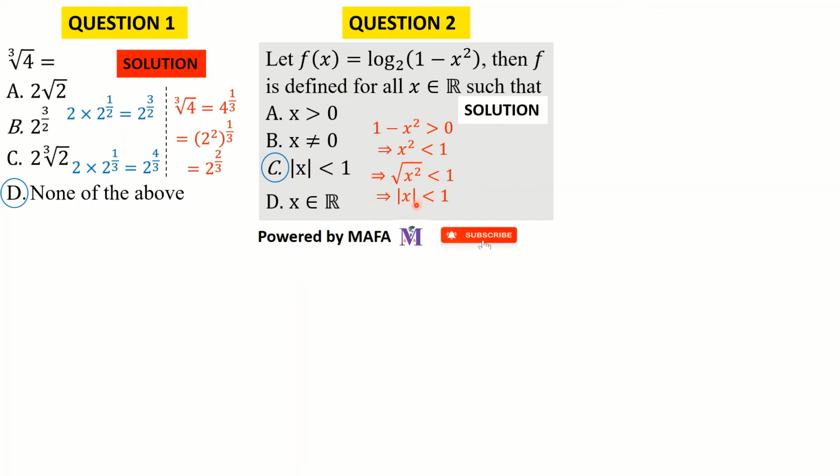Nevertheless, this option can still be dissolved into negative 1 less than x less than 1. But since we have our option there already, then we can continue. So option C is correct for question 2.